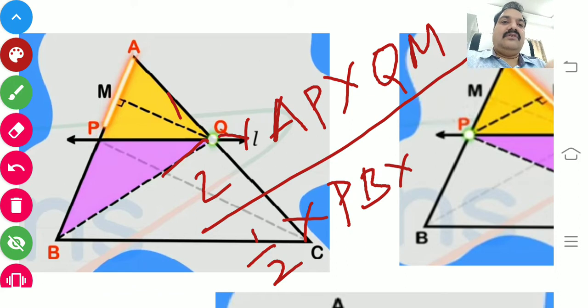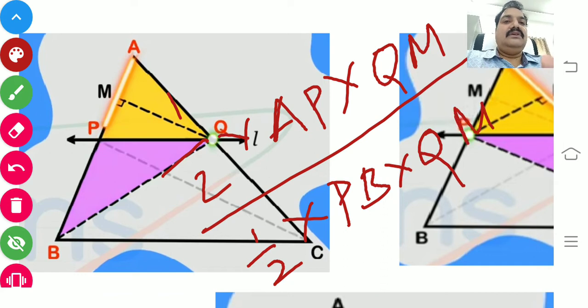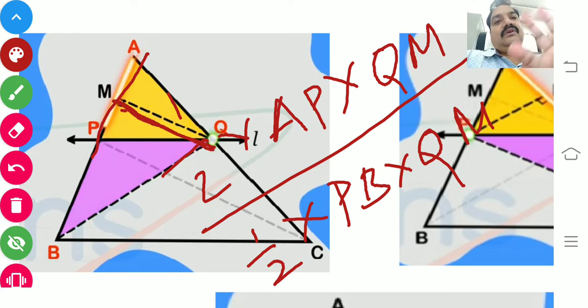So what is the altitude of pink triangle BPQ? It is QM. If you extend this line from Q to M, you just draw it, the same altitude is there.